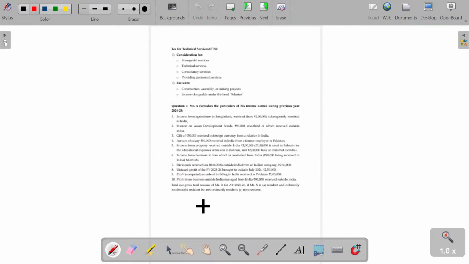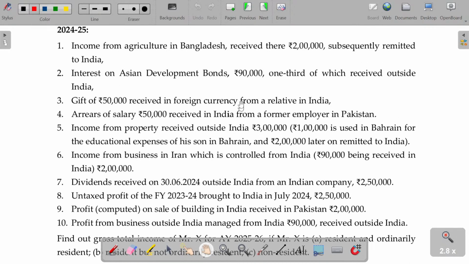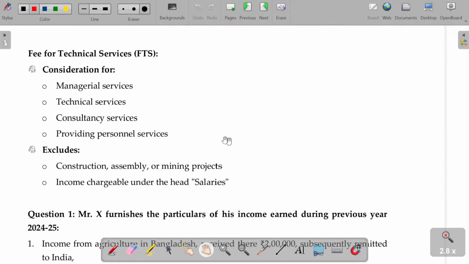Similarly, fee for technical services. You have to understand what is called fee for technical services. Fee for technical services is usually consideration payable for managerial service, technical service, consultancy service, or any personal services. All these things are called services. Any payment you make for technical services will be called fee for technical services.